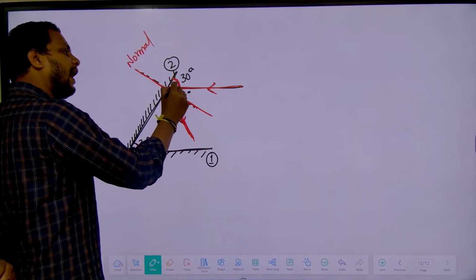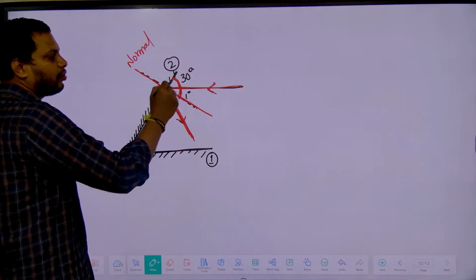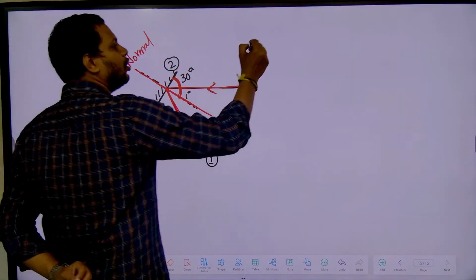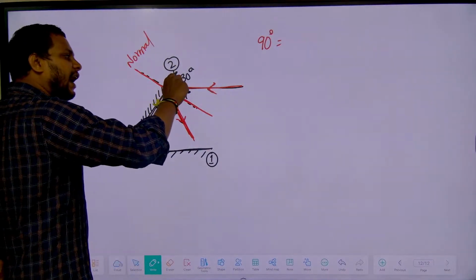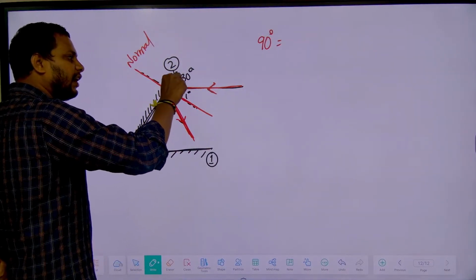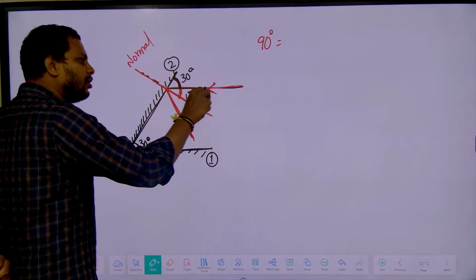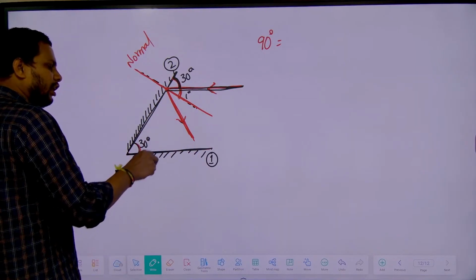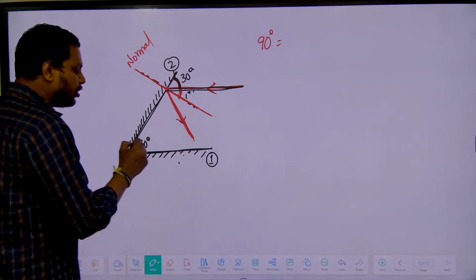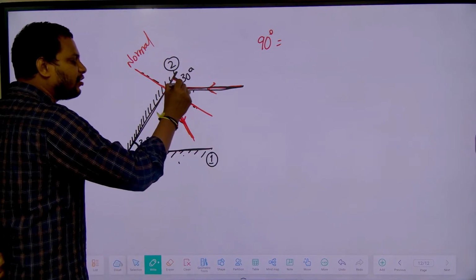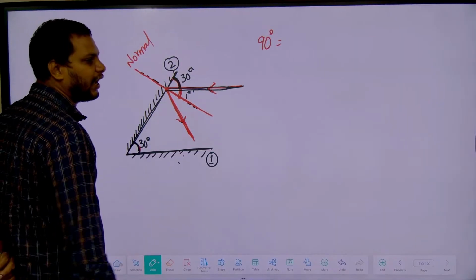So this total angle is 90 degrees. Why is this 30? Because these two lines are parallel lines. So if this angle is 30, this angle is also 30 based on the corresponding angle theorem.